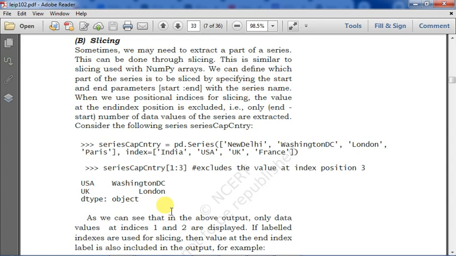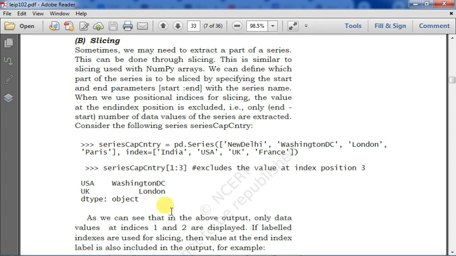When you use positional indices for slicing, the value at the end index position is excluded. That is what we have always seen whenever we are slicing in the previous data types like list, dictionary and so on. Here also the similar rule will be imposed. So only the number of data values of the series are extracted.